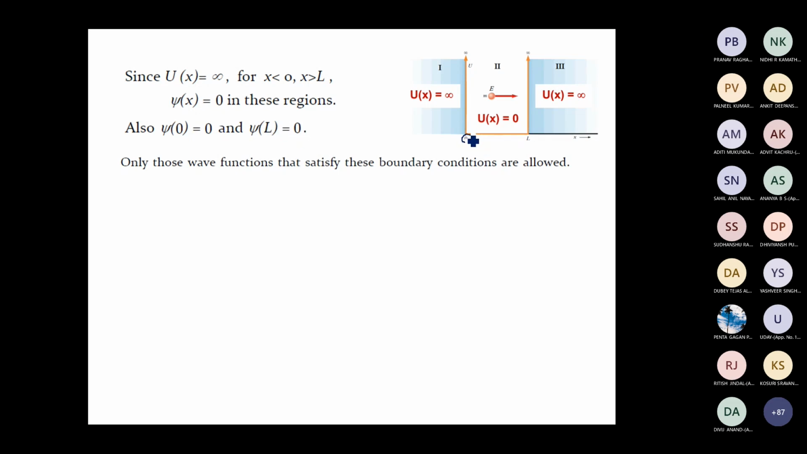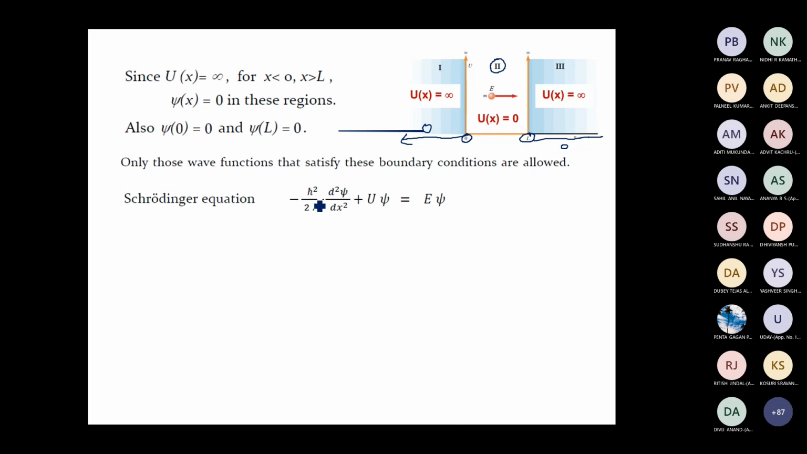At these points, the wave function will be equal to 0, even at x equal to 0 and x equal to L, because in all this region the wave function is 0, and as a result the wave function at x equal to 0 and x equal to L should also be 0 because of the continuity of the wave function. Now our aim is to find the wave function in region 2. Since there is a finite probability of finding the particle in region 2, we need to solve the Schrodinger equation to obtain the wave function.